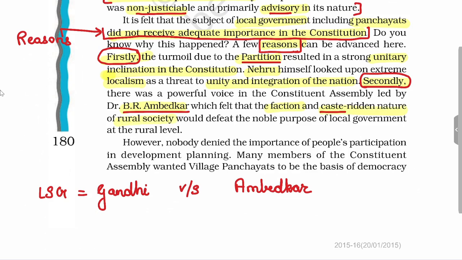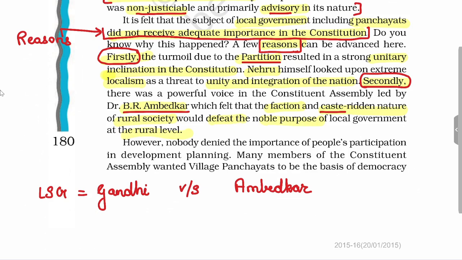Rural society in India is completely caste ridden, and if local government is implemented, there would be elections, and these elections will divide the society, and the entrenched upper caste people would further use this instrument to perpetuate their hegemony. So, the local self government would defeat the noble purpose at the rural level.